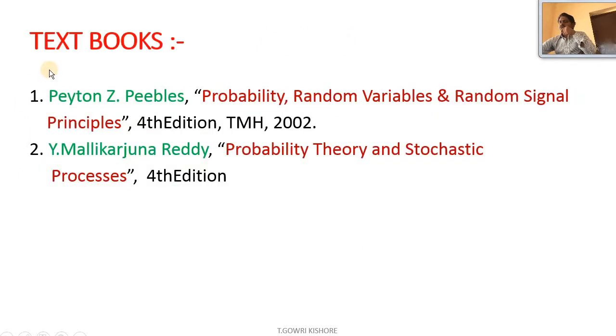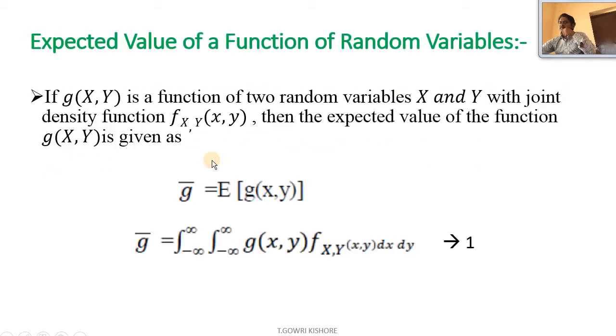So the textbooks to be preferred for this unit are, number 1, Probability, Random Variables and Random Signal Principles, author is Peebles. Number 2, Probability Theory and Stochastic Processes, here the author is Y. Mallikarjun Reddy.